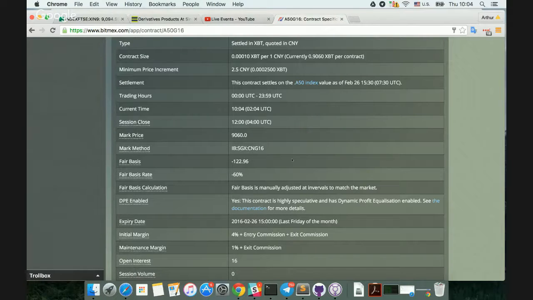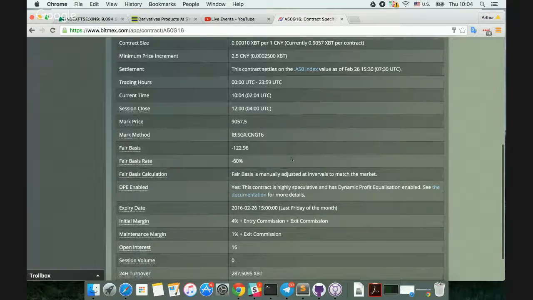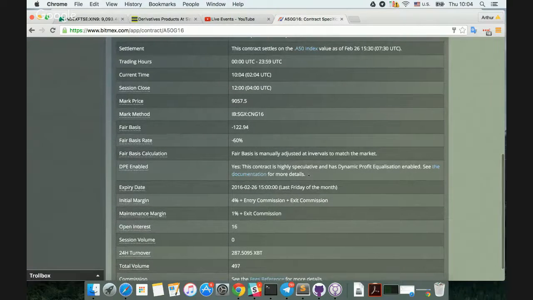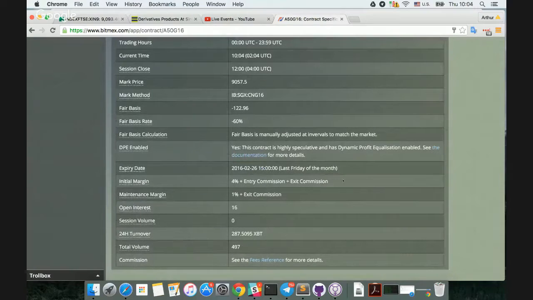And what we see here is that it's DPE enabled, which basically means our dynamic profit equalization margining method, and that's to help deal with the high leverage of this contract. The initial margin is 4%, which equates to 25 times leverage. And you will be liquidated if your equity drops to 1%, or effectively 100 times leverage.